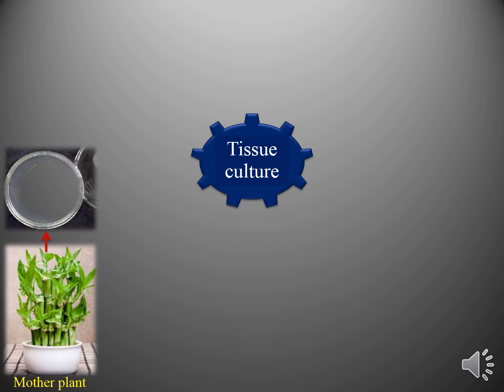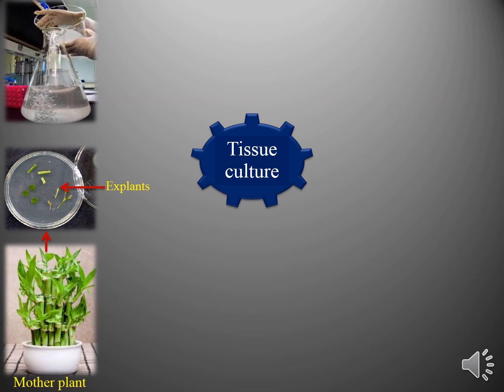Then from mother plants we will collect explants, and as I said before, explants, what do you mean by explants? Explants, the part of a plant which is to be cultured in the process of tissue culture. And as explants, pollen, root, bud, etc. are used.